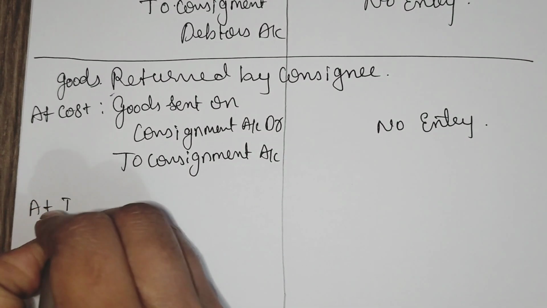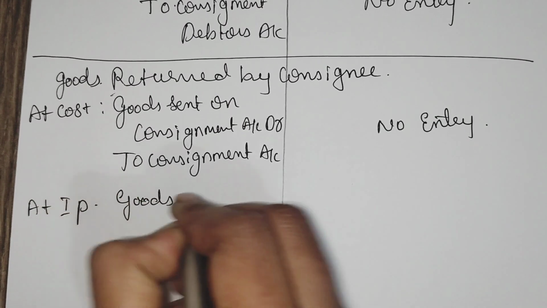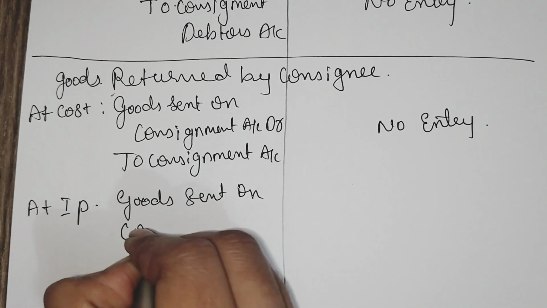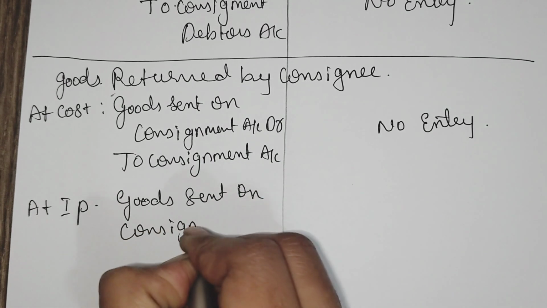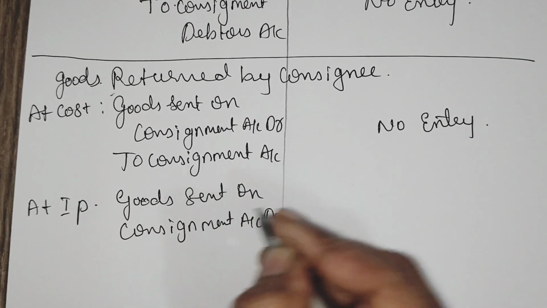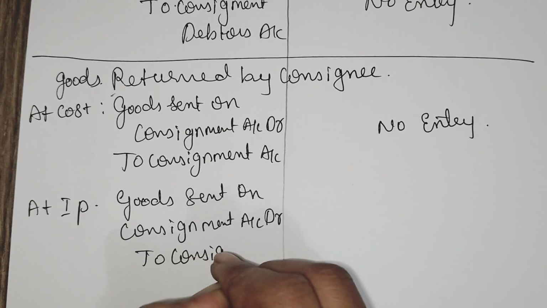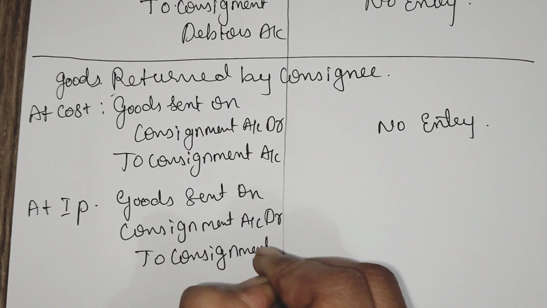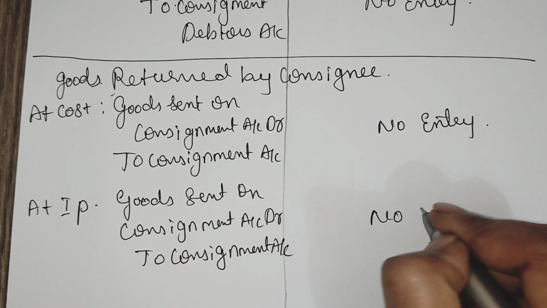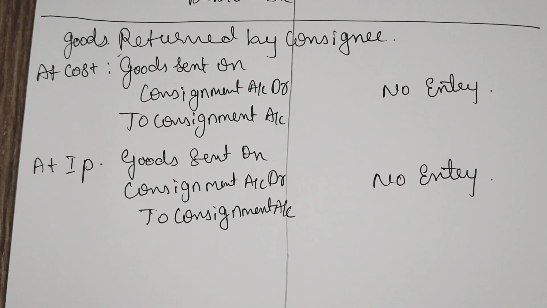At invoice price, goods sent on consignment account debtor to consignment account. No entry in the book of consignee.